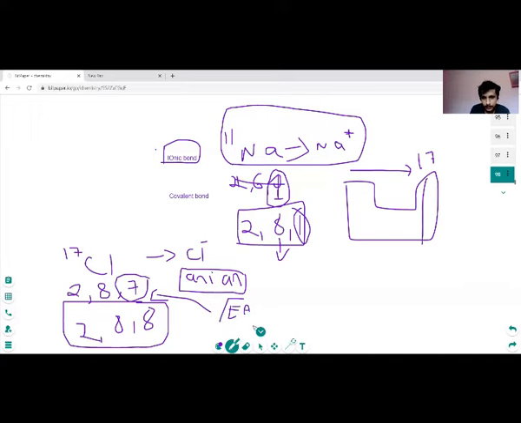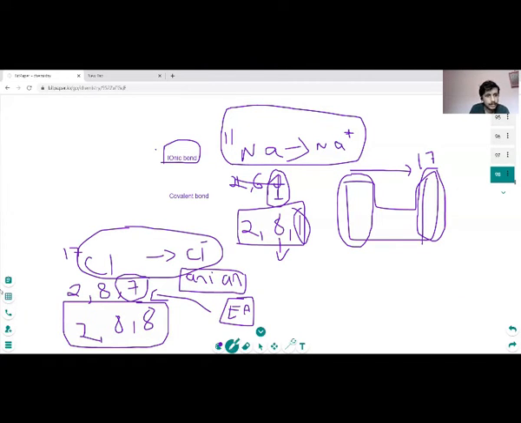Hence, as we know, electron affinity is greater on this side. To form an ionic bond, we should have stronger electron affinity. That is, the element or atom which wants to take the electron should have a higher love towards the electron, and it should have a lower ionization energy. That means the atom which wants to lose the electron and form the ion should do that very easily. That means it should lose the electron readily and it should gain the electron readily.